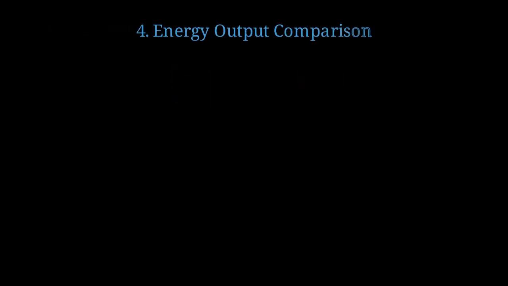Both processes release enormous energy, but there are important differences in how much. Fusion produces more energy per reaction than fission when comparing mass to energy conversion. Einstein's famous equation E equals mc² governs both processes, converting mass into energy.